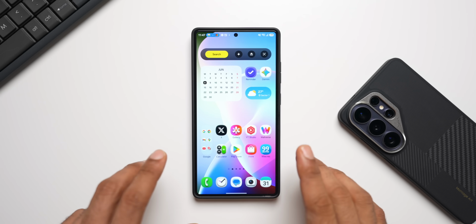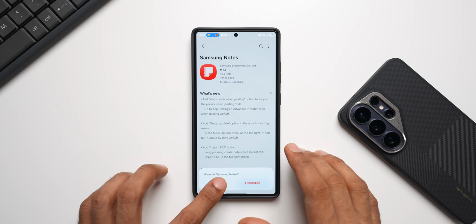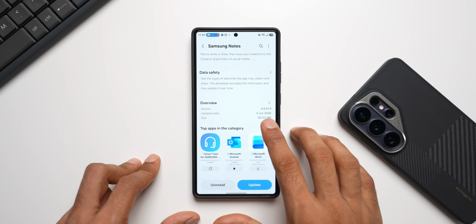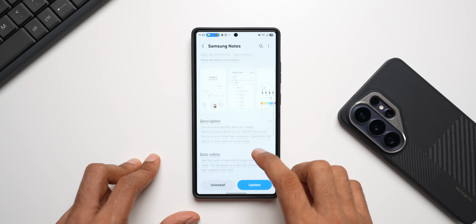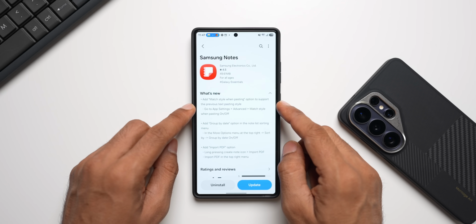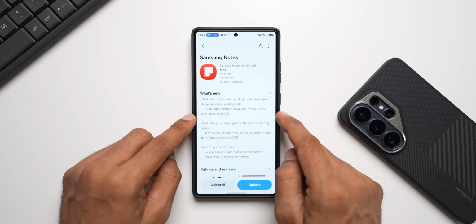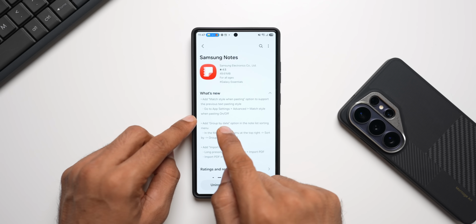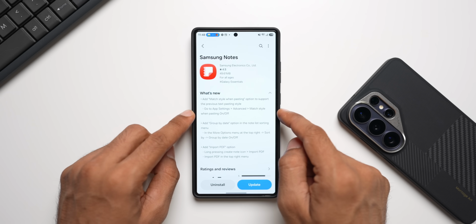Now let's begin the actual video. We have got a brand new update for the Samsung Notes application, and that adds some cool new features. Check this out. The latest version is 4.4.41.9, the update date is 5th June, and the size is 151.03 MB. In the changelog it says a match style when pasting option to support the previous text pasting style has been added. And the best part with this changelog is they have also mentioned how exactly we can use this feature. We need to go to settings, advanced, match style when pasting on or off. This is very nice. Samsung has finally started adding descriptions to know how these features work.